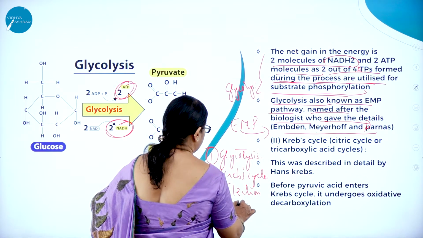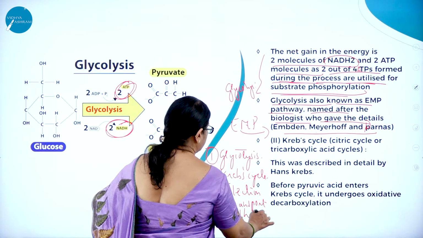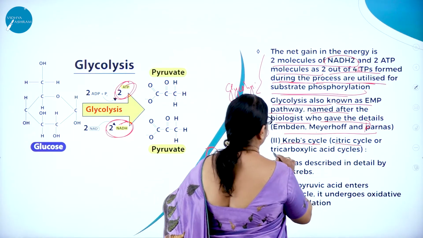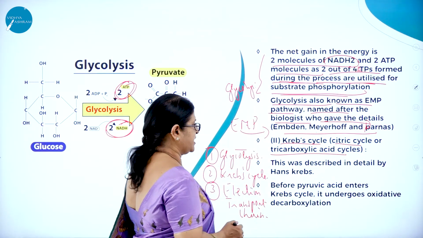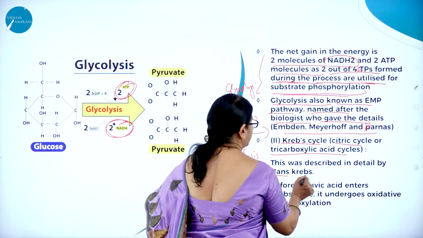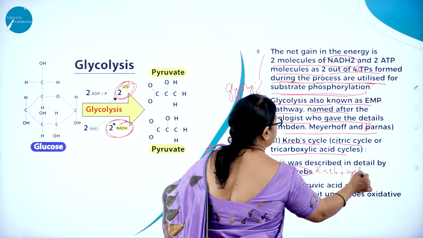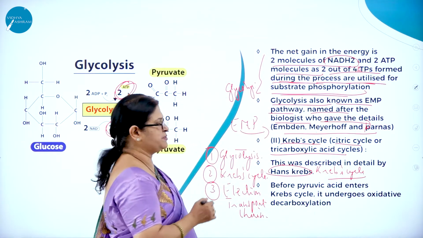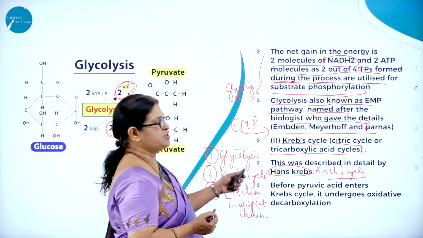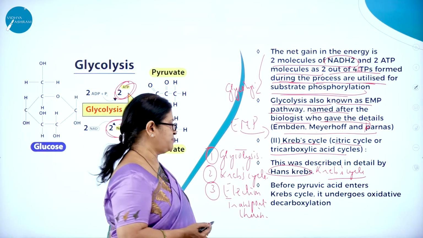The Krebs cycle, also called the citric acid cycle or tricarboxylic acid cycle, was described in detail by Hans Krebs, hence it is called the Krebs cycle.